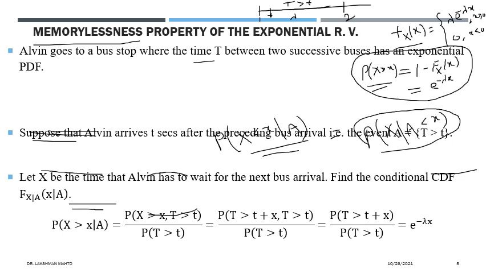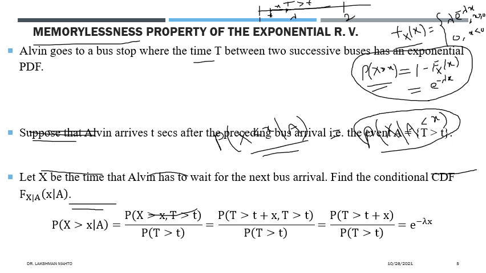Now if we try to see this again, x is talking about the waiting time. If you started at this point and arrive at this point, from here your waiting time will start. Up to this point, this was the waiting time x, and this time was t.